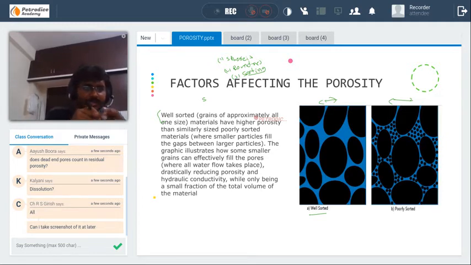That therefore decreases the porosity of the rock. Try to write this down. Well sorted materials have high porosity, unlike poorly sorted materials. The graphic illustrates this. Try to remember the difference between sphericity, roundness, and sorting.